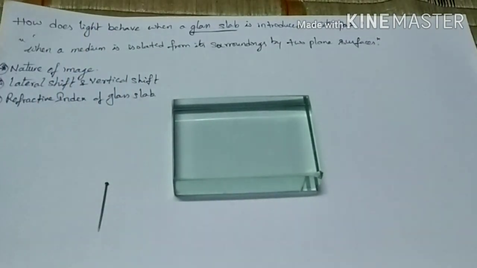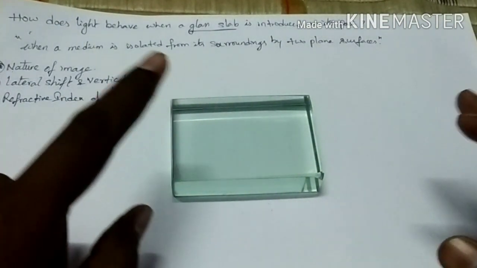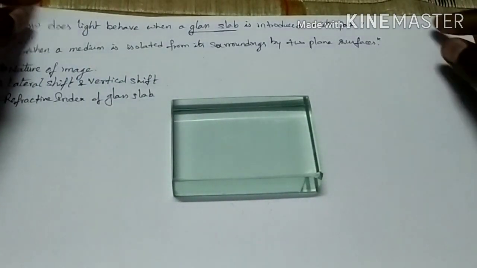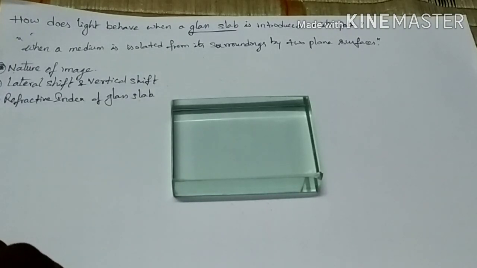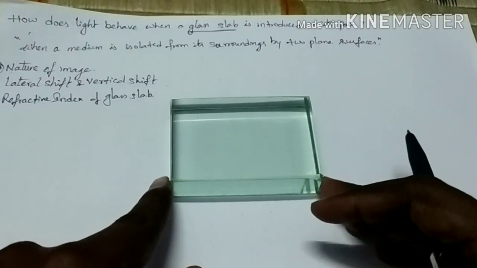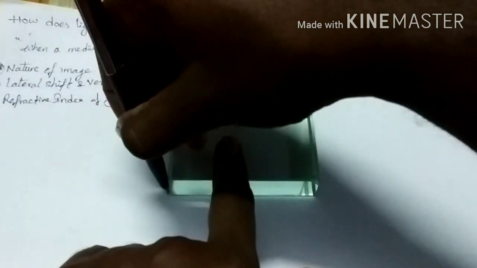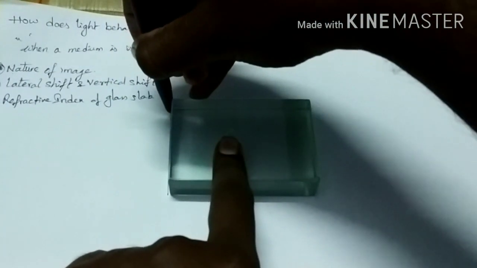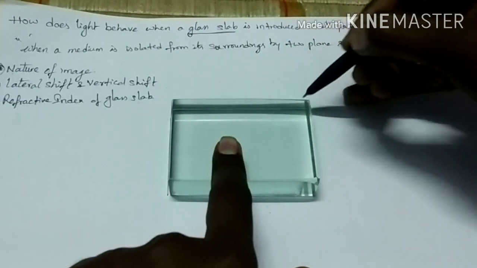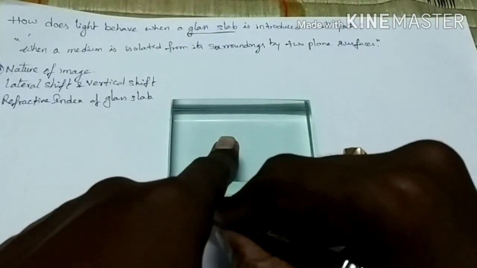Now let us see the procedure here. First we have to place a piece of chart on the plank and clamp it. Then we have to place the rectangular glass slab at the middle of the chart. The first point is to place the white chart.